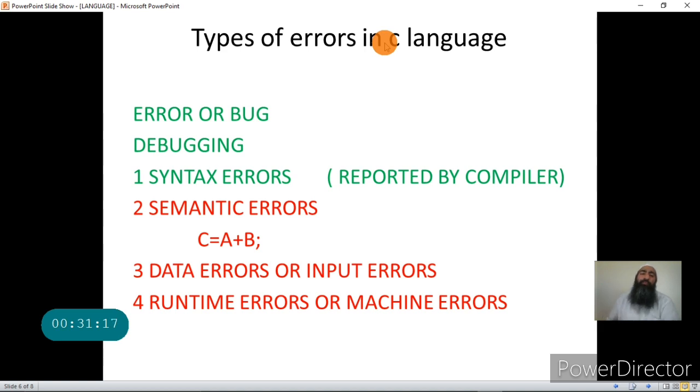Now we have 4 types of errors in C language. The first error is called a syntax error. The second type of error is called a semantic error. The third type of error is called a data error or input error. And the fourth type of error is called a runtime error or machine error.